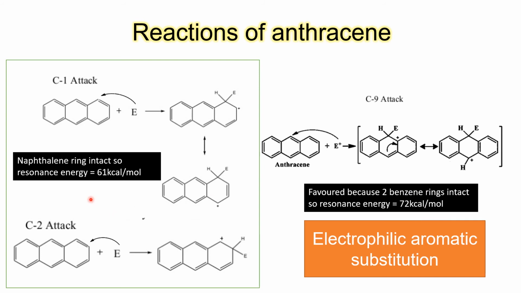So 61 versus 72, which one is more stable? Obviously, more resonance energy means more stabilization. So in case of C9 attack, where two benzene rings are preserved owing to greater resonance stabilization, C9 products are much more prominent.